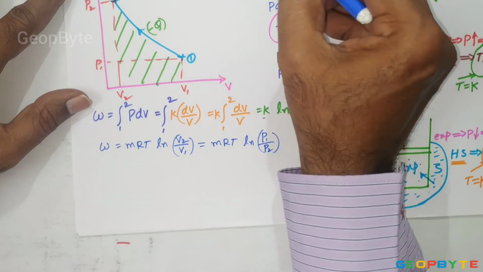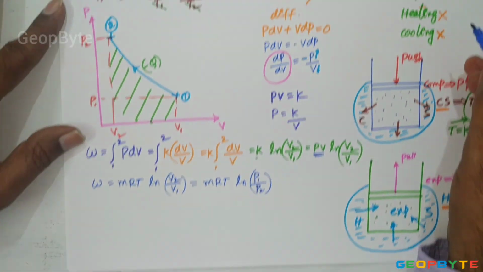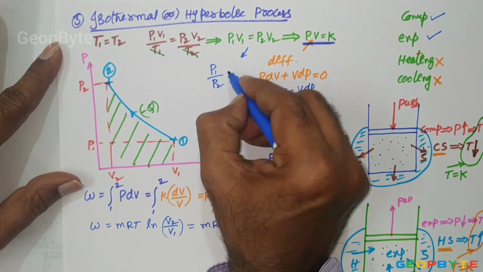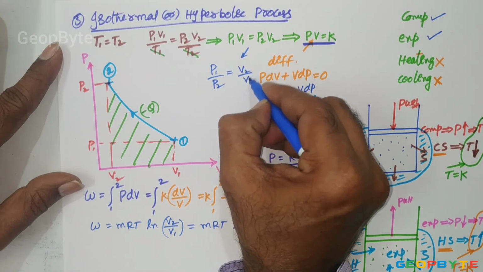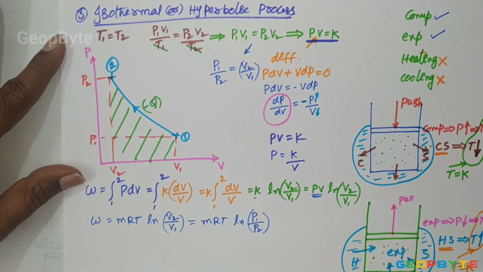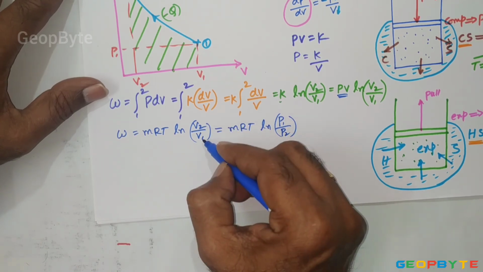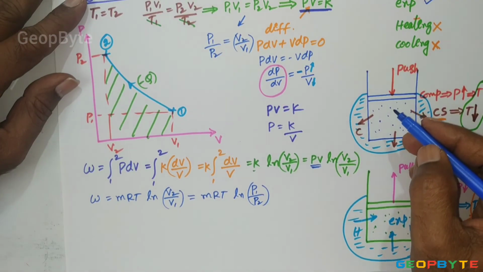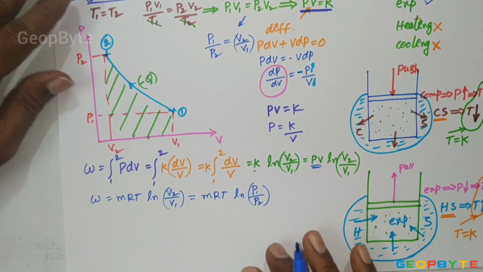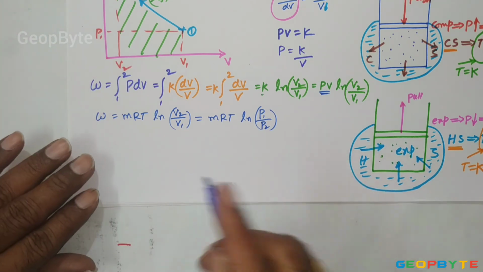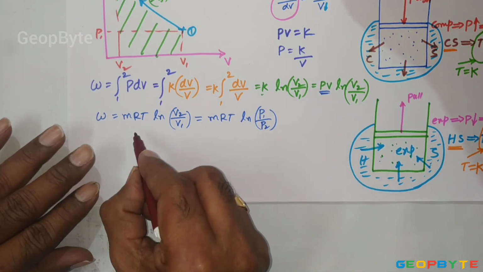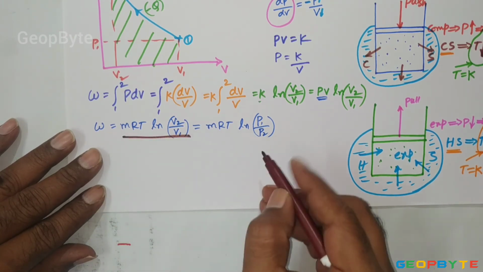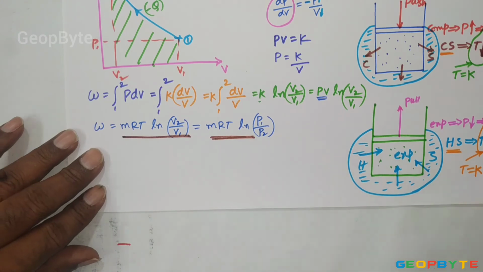From this relation I can write that P1 by P2 equal to V2 by V1. So in place of V2 by V1, I have written P1 by P2. That is the thermodynamic work formula. So anyhow, these are the thermodynamic work at constant temperature in terms of volume limits and in terms of pressure limits.